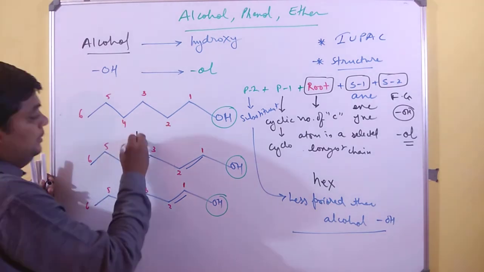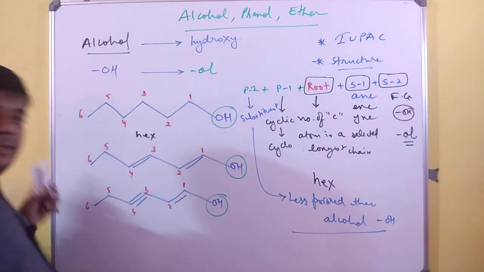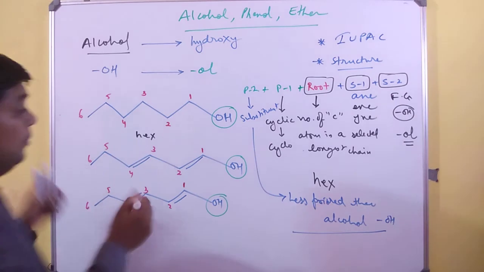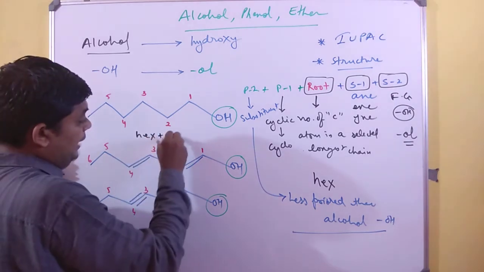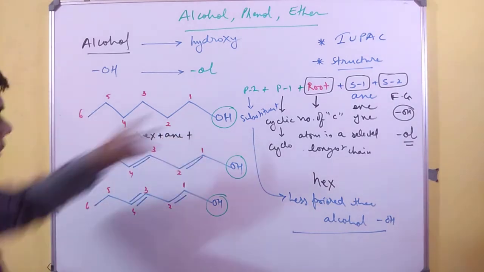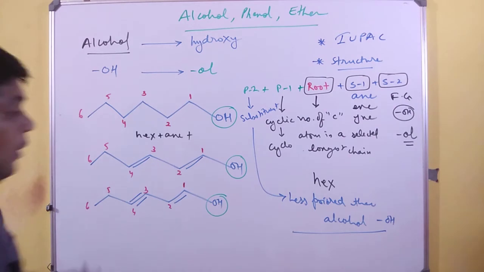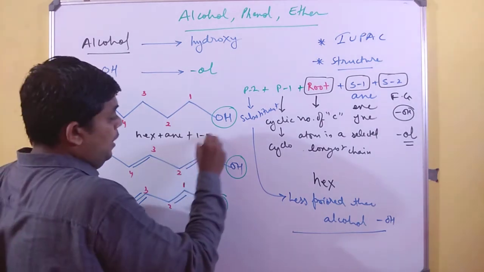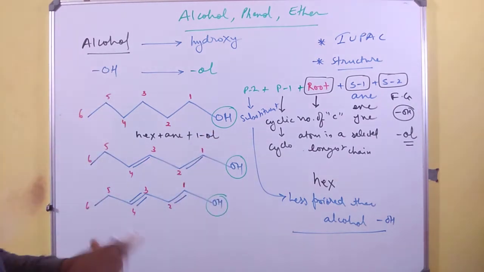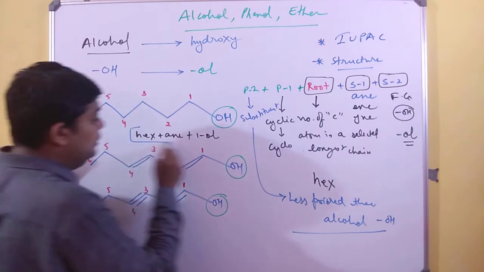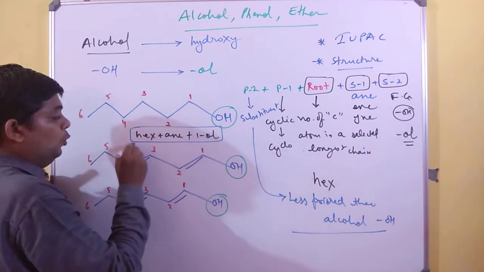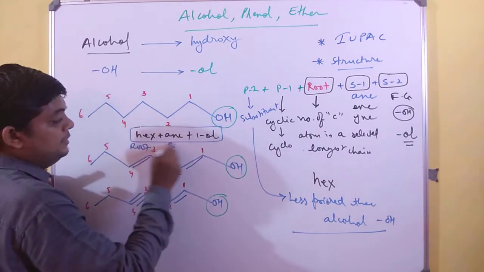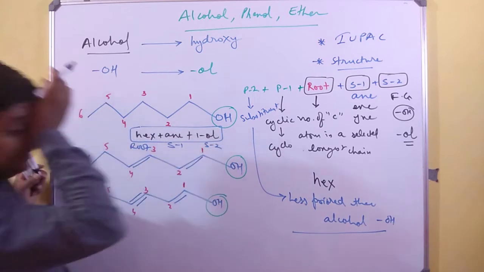It has 6 carbons, so it will be hex, and no double bond, no triple bond, so it will be hex plus ane, and on number 1 you have an alcohol, so it will be 1-ol. Now let us combine this whole set of root, suffix 1 and suffix 2.